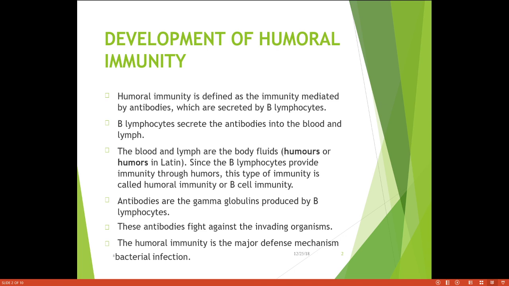We have seen the cell immunity or the T cell immunity. In this immunity, there are antibodies which are secreted by the B lymphocytes. The B lymphocytes secrete the antibodies into the blood and the lymph. The blood and the lymph are the body fluids, and since the B lymphocytes provide immunity through the humors, this type of immunity is called humoral immunity.